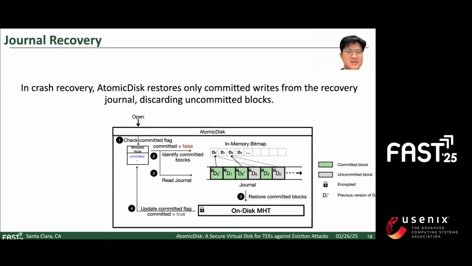During the recovery process, AtomicDisk reads the journal from its beginning to the end. For each logical block encountered for the first time, which, as we discussed, is marked as committed, AtomicDisk restores these blocks to the disk image. An in-memory bitmap is used to record and restore blocks and identify the subsequent uncommitted blocks. Upon completion of journal replay, AtomicDisk updates the committed flag to true, and then all data blocks within the disk image have been successfully committed.